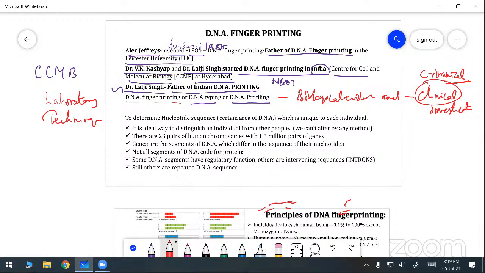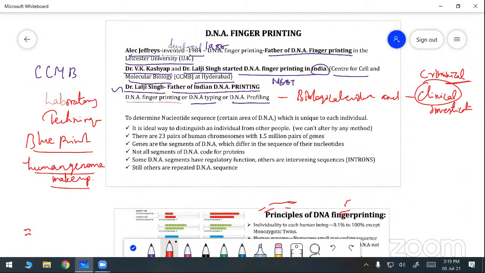This DNA fingerprinting represents the blueprint of the human genome. You know what a genome is? The DNA and RNA, the nucleic acid structures, we are talking about the same as the genome. So DNA fingerprinting represents the blueprint of the human genome.